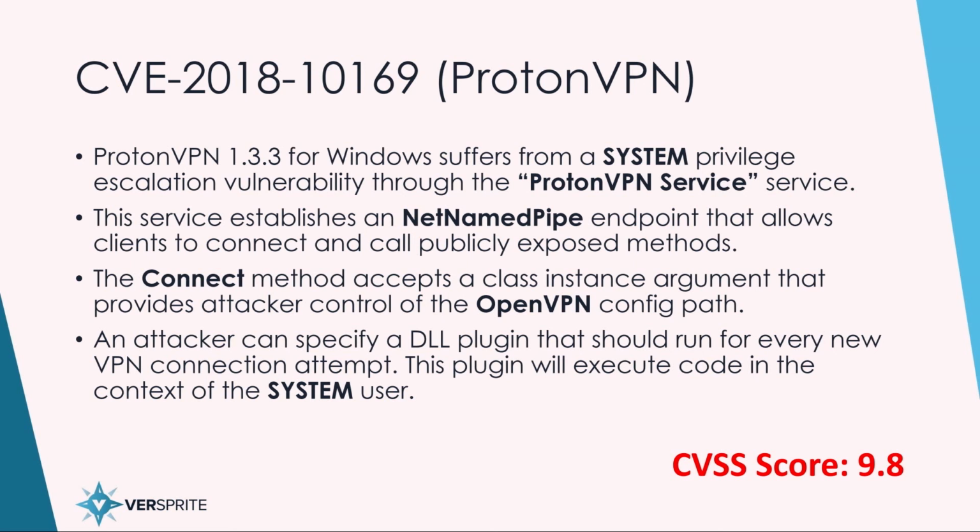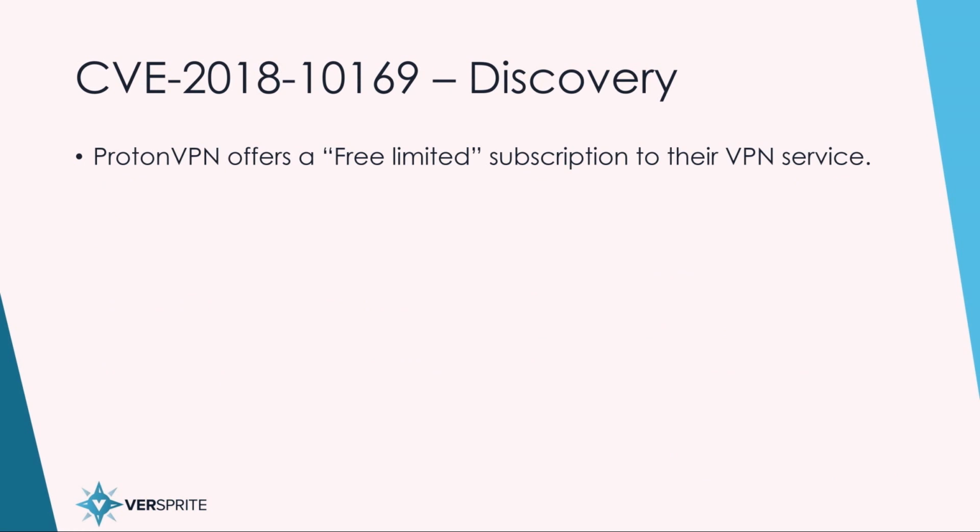One of those options is plugin, and with the plugin option, you can define a DLL for OpenVPN to load whenever it's executed. By using this feature in OpenVPN, we were able to create a client that allowed us to escalate privileges through the WCF service. So first, let's talk about the discovery of this vulnerability.